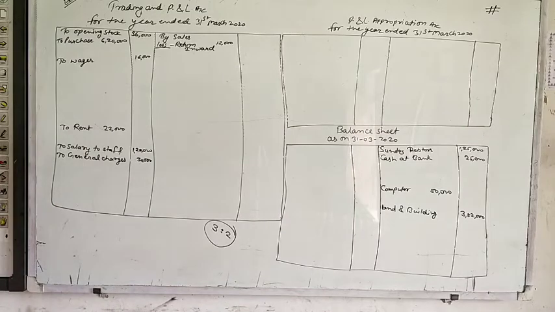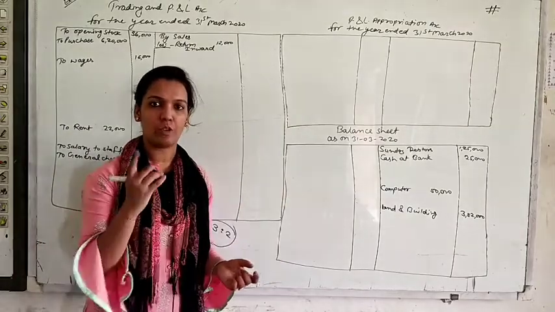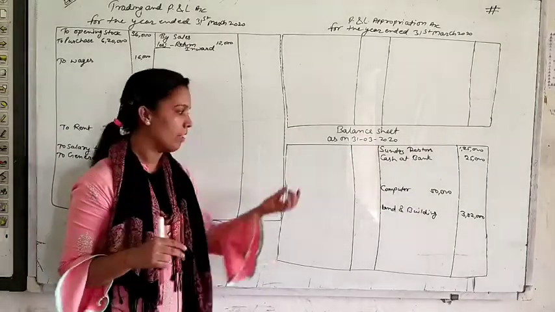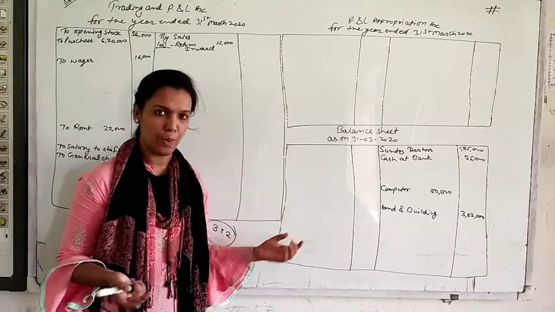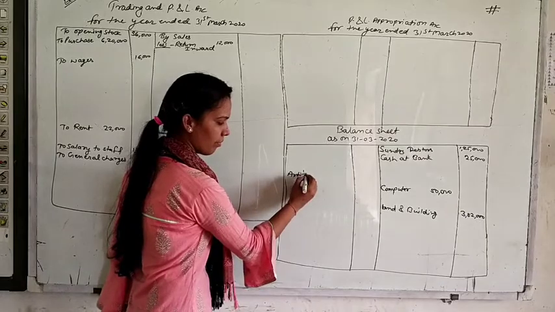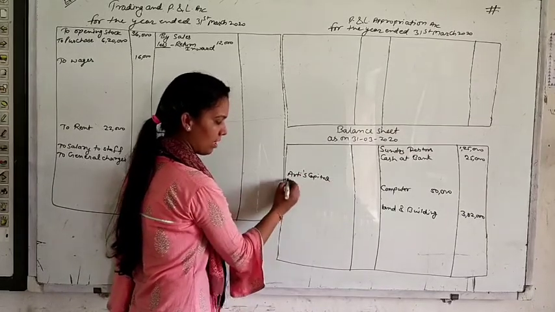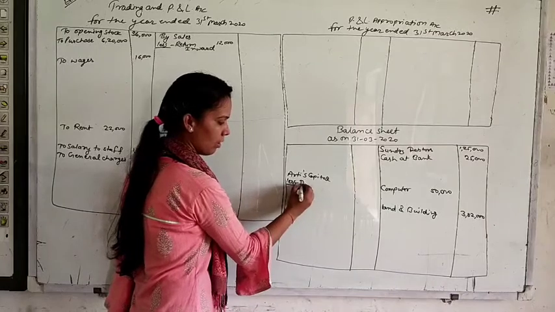Aarti's drawing and Bharti's drawings. You know that drawings we deduct from capital. Here we have drawings of two partners. It means we will get capital also of two partners. So we will show like this. First of all, leave the space for Aarti's capital and less drawings.